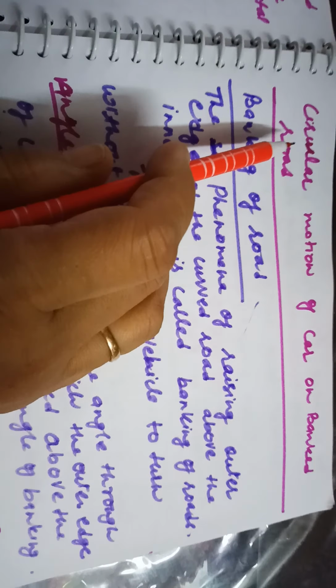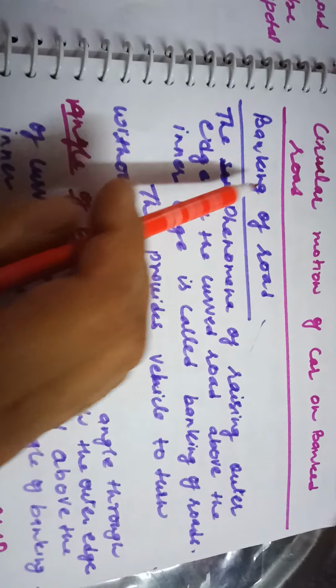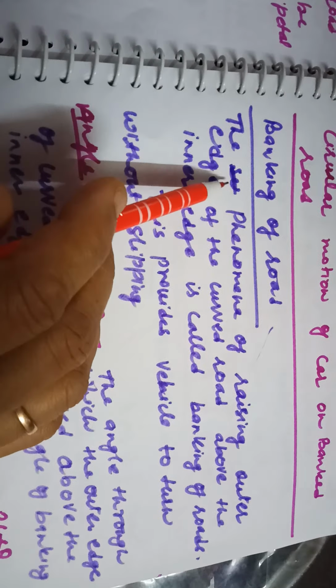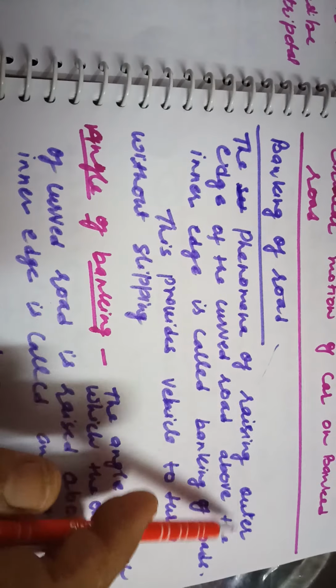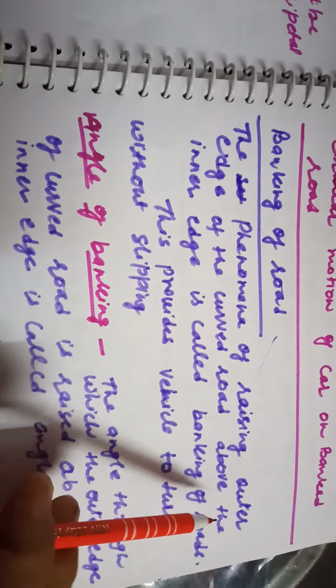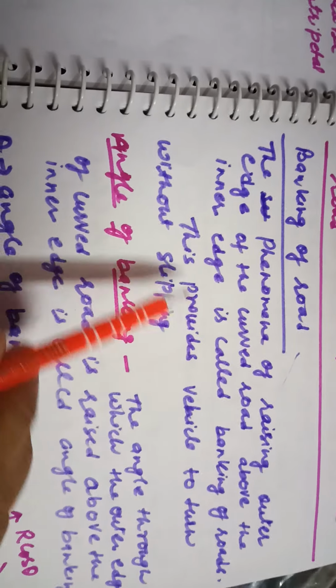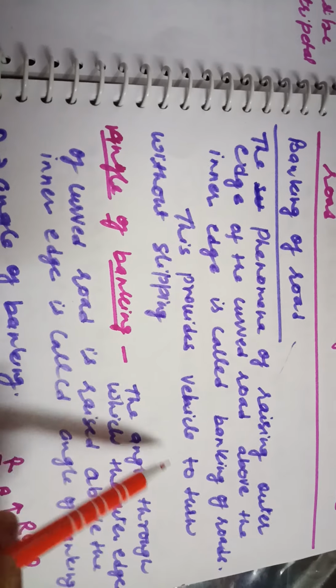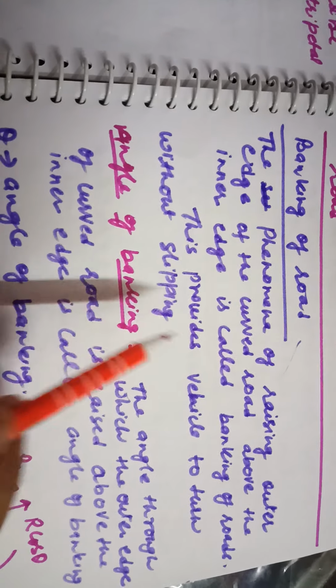In this video, I am going to explain the circular motion of a car on a banked road. Yesterday I told you that the phenomenon of raising the outer edge of the curved road above the inner edge is called the banking of road. This provides the vehicle a way to turn without slipping.